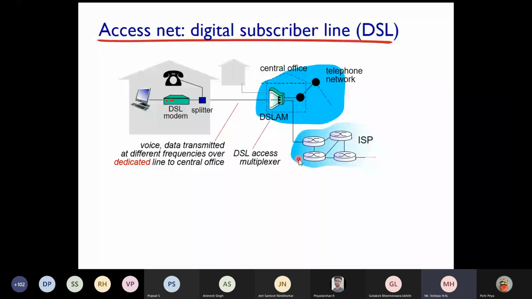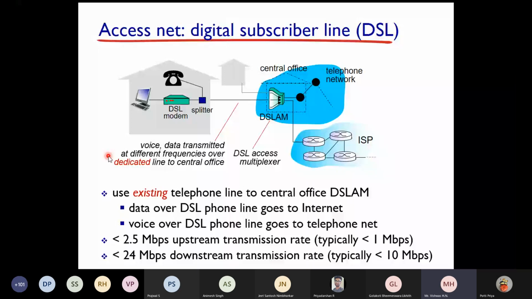Because this DSL access multiplexer gets connectivity to multiple homes. You can see here there is an option here. One connection is going to a different home, another connection is going to a different home. Similarly, from multiple DSL modems, this DSL access multiplexer will get the connectivity, which is located in the central office, or you can also call it a telephone exchange, a telephone network. Is that clear? From there, the connection will go to an ISP, internet service provider. Is that clear?